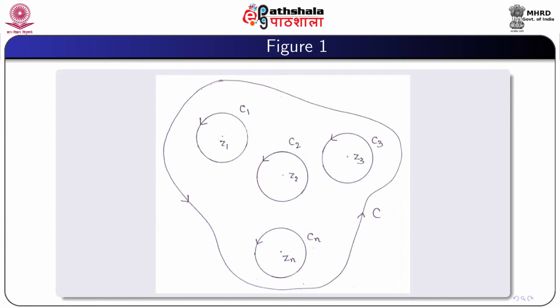So, this is the figure. Here in C the singularities are z1, z2, z3, ..., zn. We encircle them by C1, C2, C3, ..., Cn having centers z1, z2, z3, ..., zn respectively, and radius we take so small that all circles lie inside C. Therefore, f is analytic in the annulus bounded by C, C1, C2, ..., Cn.